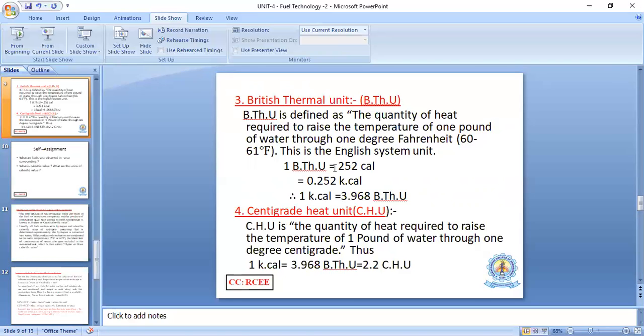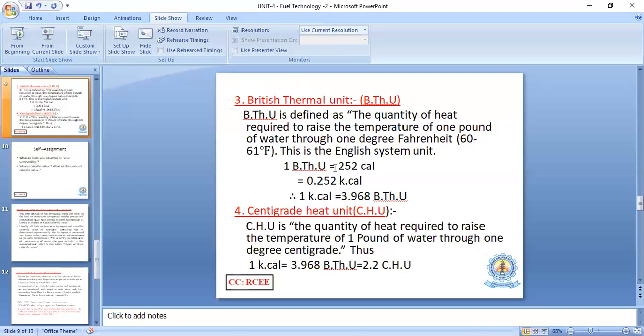Therefore, 1 British thermal unit is 0.252 kilocalories, because 1 kilocalorie is equal to 1000 calories. So 1 kilocalorie is equal to 3.968 British thermal units. You just reverse it, then automatically you get 3.968 British thermal units. That is called the British thermal unit. Same: 1 pound of water, and we raise the temperature in Fahrenheit.